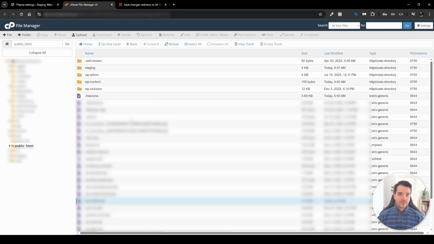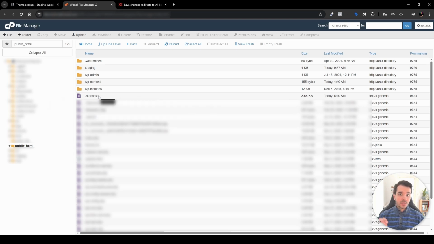If you're using another interface, the file manager on your hosting provider will look a little different. If you don't have that access, please reach out to your hosting provider and ask them to do it. Honestly, it's not that complex, but make sure you know what you're doing here, because things can get messy very fast. So navigate to your public_html folder in your file manager, and there you want to access the .htaccess file.